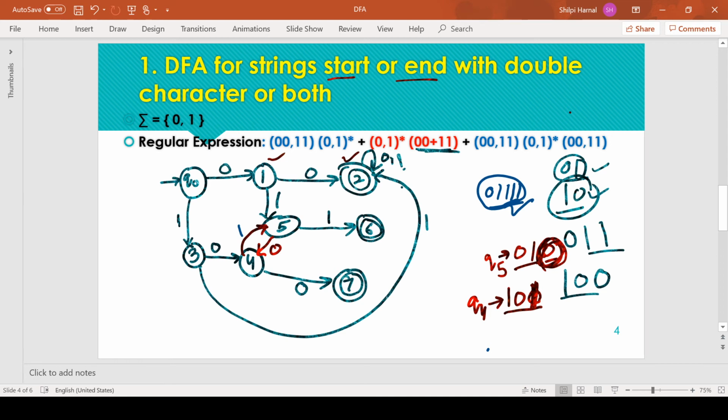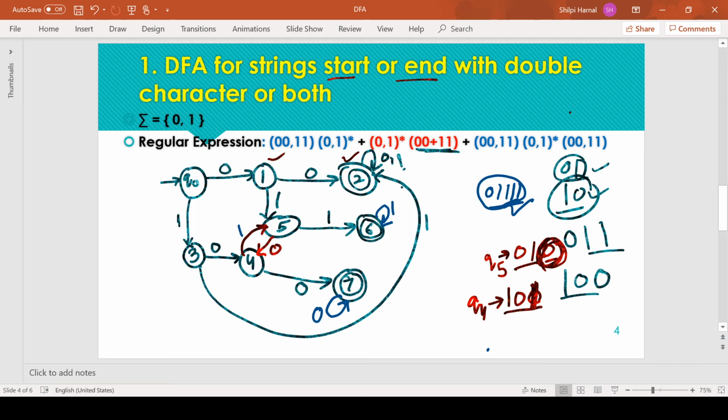We are still having 1 as the ending constraint. So for the further 1 received at state number 6, we can have the self loop for this state only. Next, same way from state number 7 we can have the self loop of 0, because any number of 0 received after 00 are not going to change the ending constraint. We are still having 00 as the ending constraint.